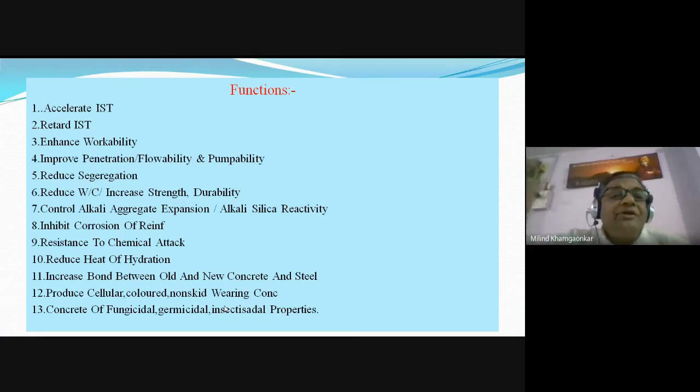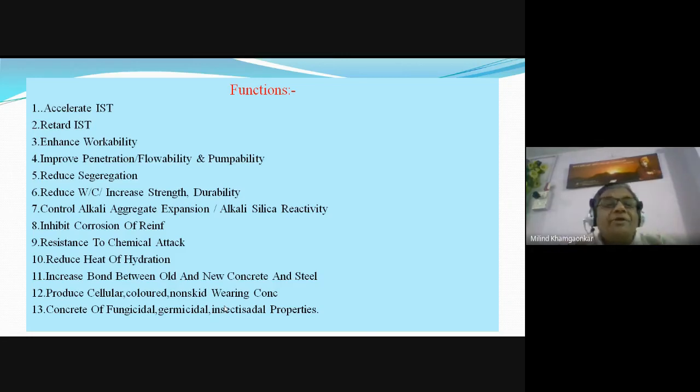Why we need the initial setting time to be more? Because we need sufficient time for the mixing, then for transportation, for placing, for compaction, and the finishing. Okay, sometimes, as I have told you, we have the ready mix concrete plant somewhere 10-15 kilometers away from where we want to place the concrete.